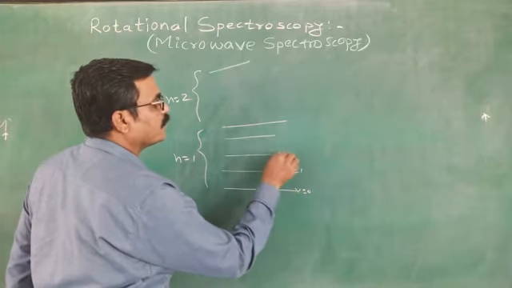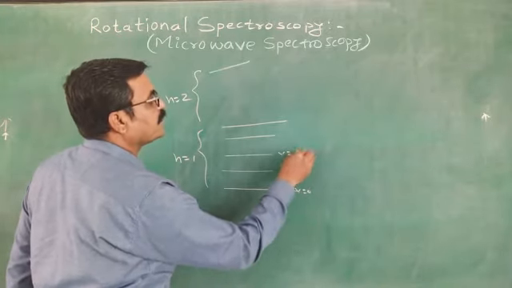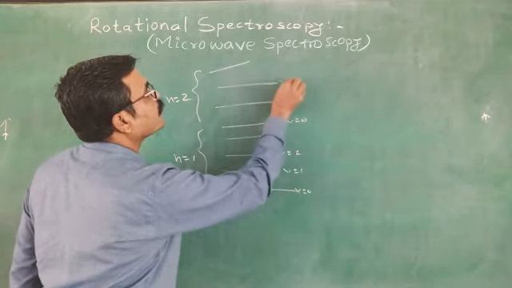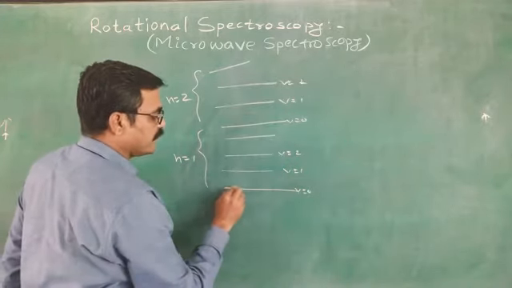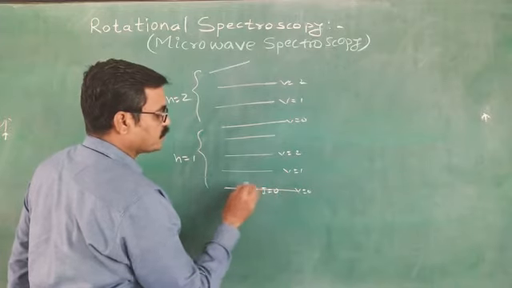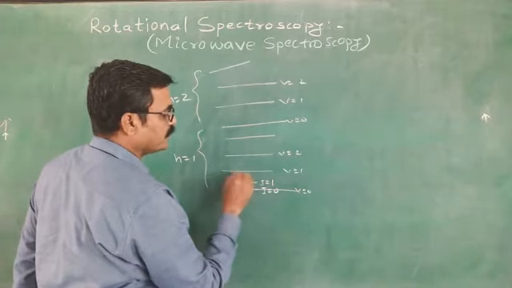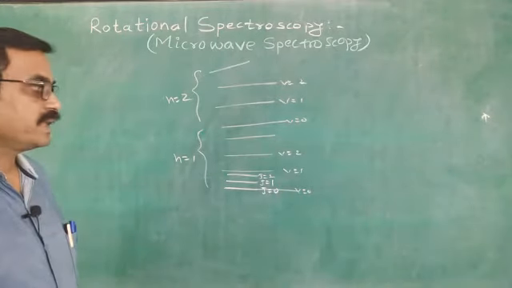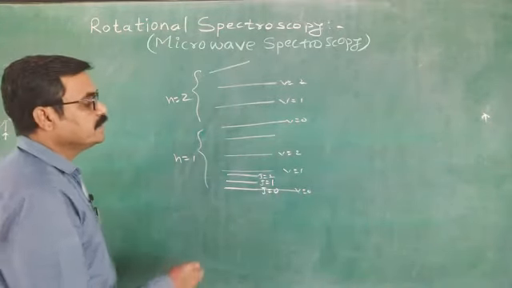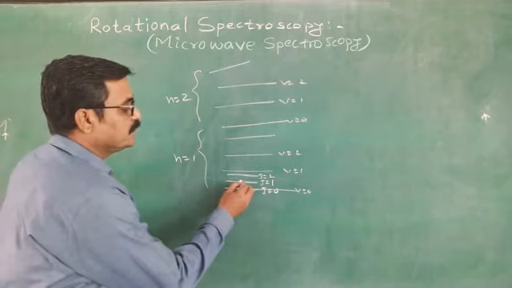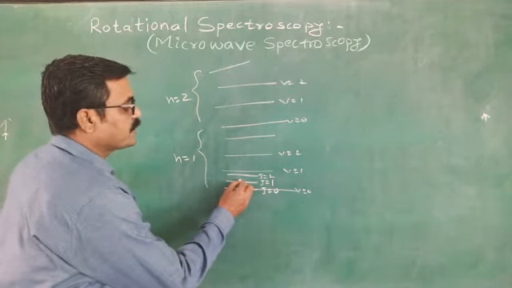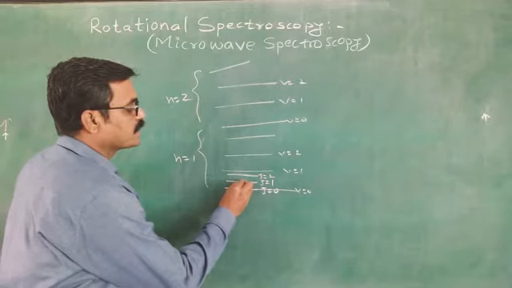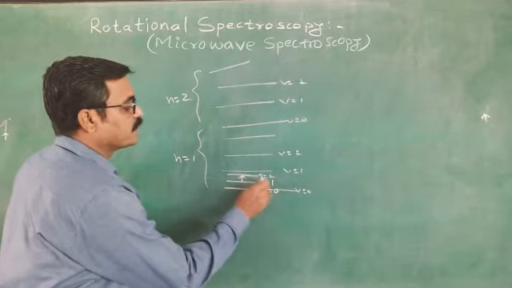In between these vibrational energy levels again rotational energy levels are there, that is J equals 0, J equals 1, J equals 2 and so on. But when there is a transition in absorption microwave spectra in such a way that J equals 1